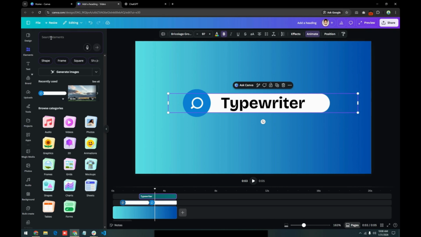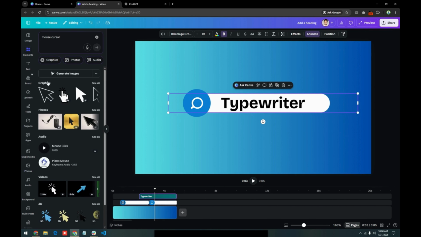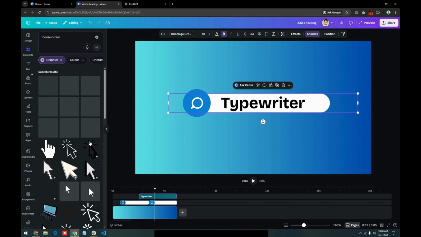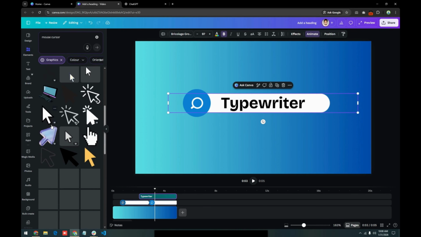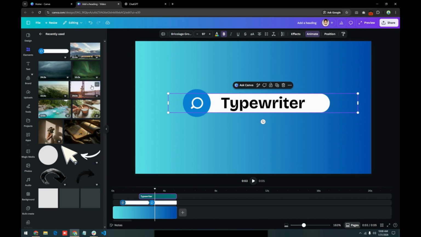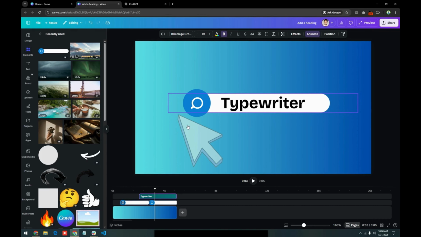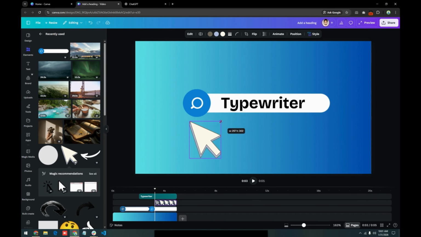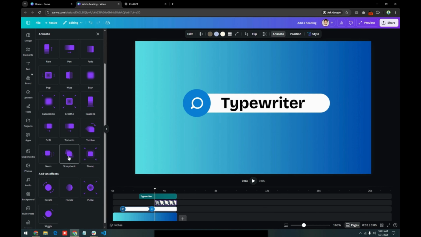Now again go to elements and search about mouse cursor. Go to graphics and choose this one. Increase its size and animate it also as scrapbook.